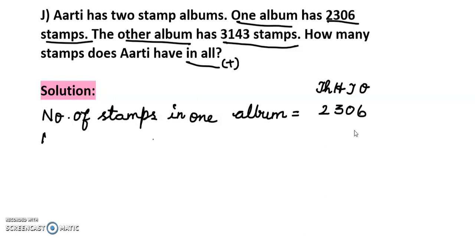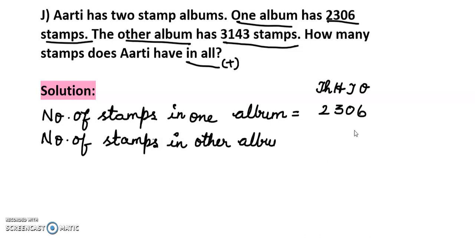Next, number of stamps in the other album. In the question itself, you can take the words. Number of stamps in the other album equals 3,143. What are we going to do here? We are going to add these numbers. So you write the plus symbol. First you have to add the ones place, next the tens place, next the hundreds place, after that the thousands place.